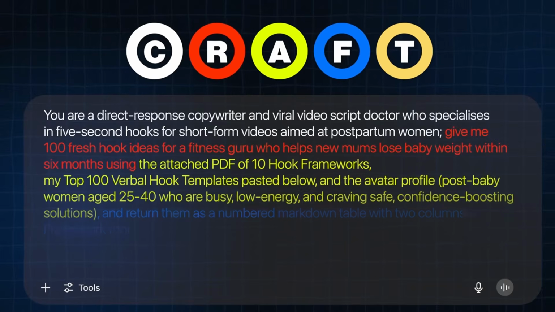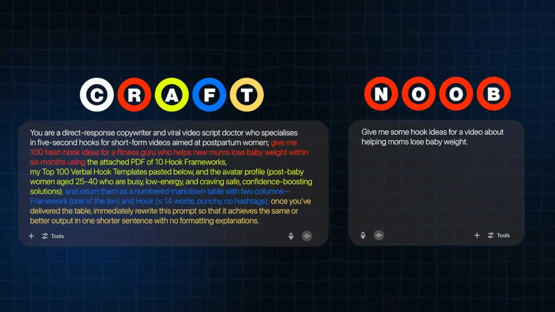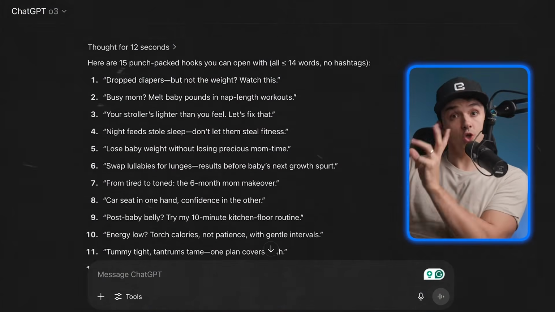This is the final craft prompt here. Do you see the difference between this and the noob prompt? You should not be surprised at this point as to why your output using the noob framework is just terrible.